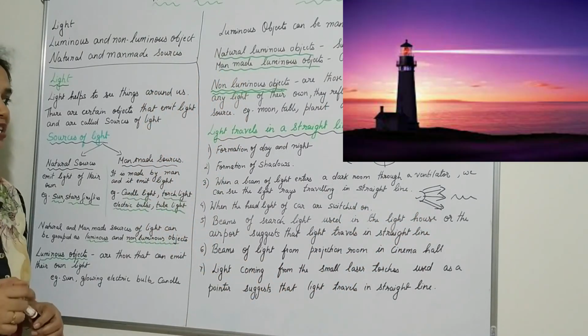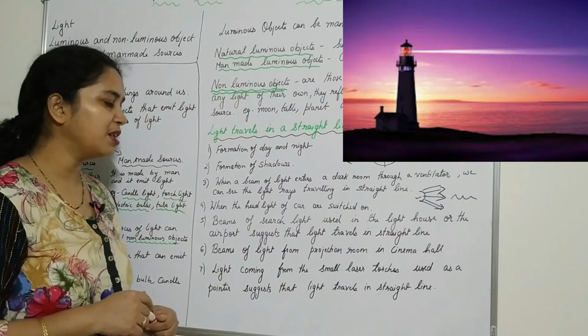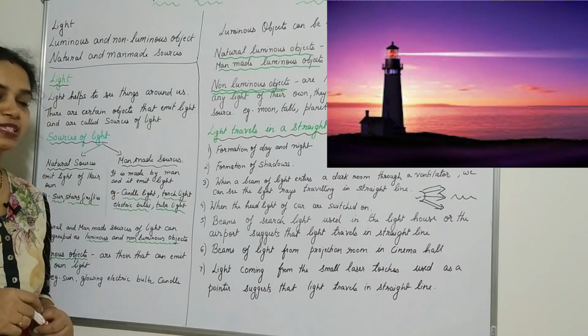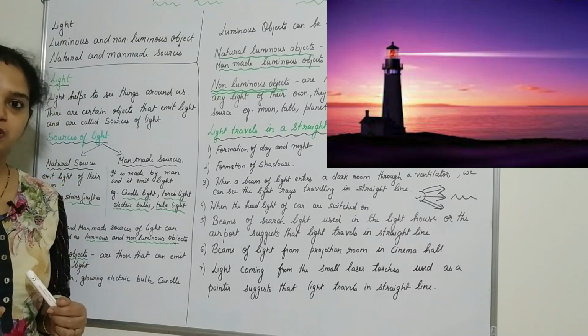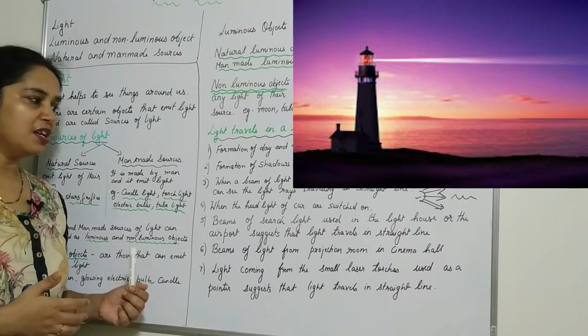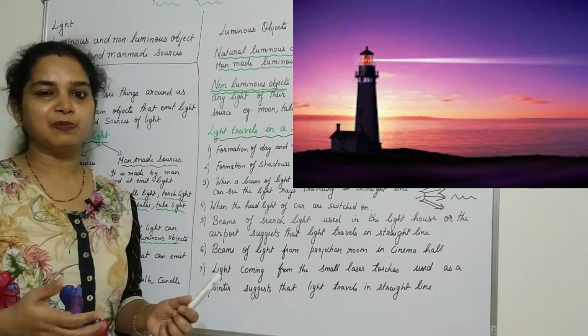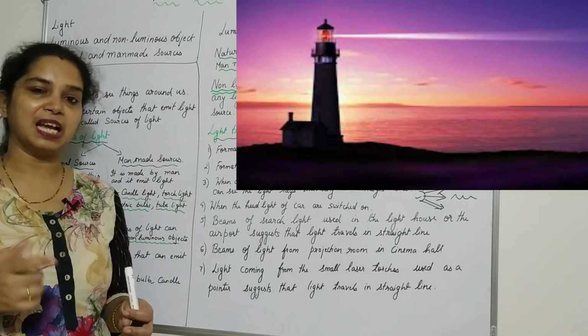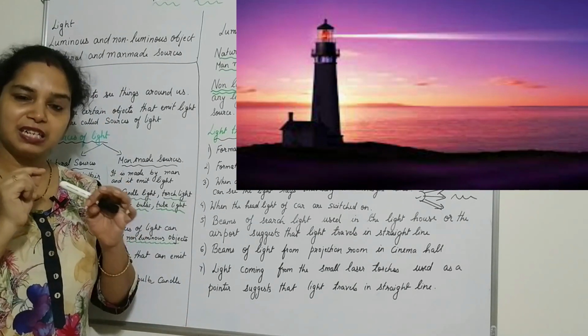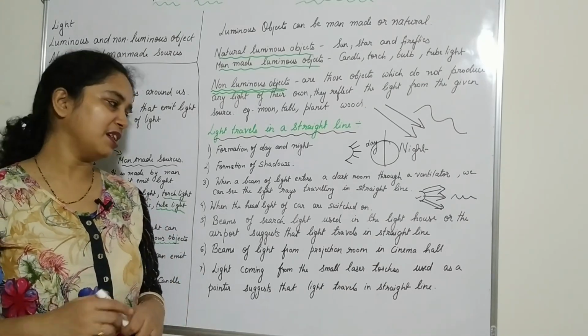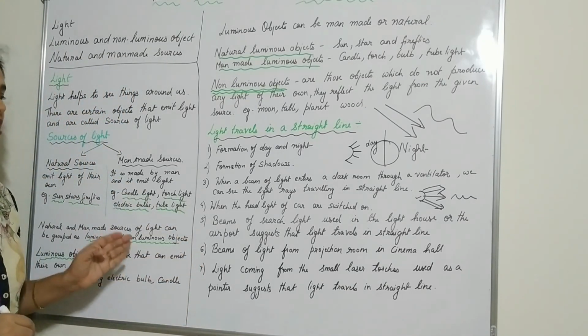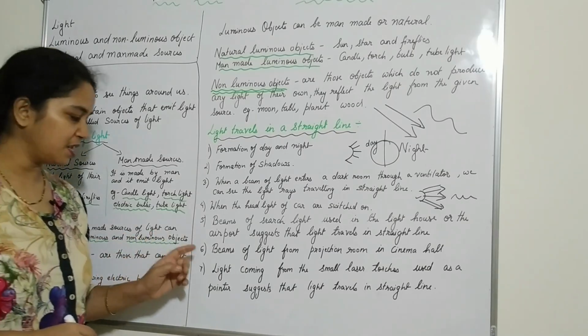Beams of a searchlight used in the lighthouse or the airport suggest that light travels in a straight line. You might have seen the lighthouse near the sea, or in the airport, that they light up at night. You can see that light travels in a straight line. The rays are in a straight line. So it proves that light travels in a straight line.